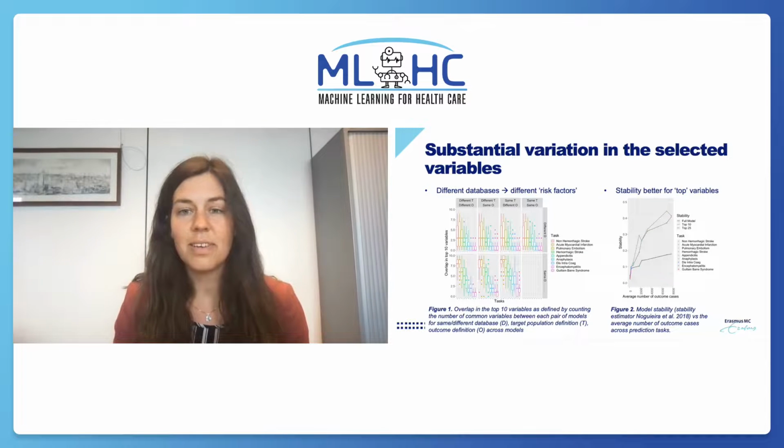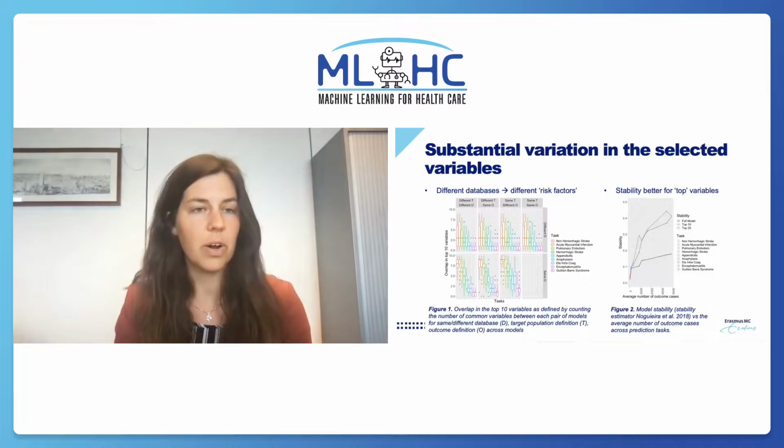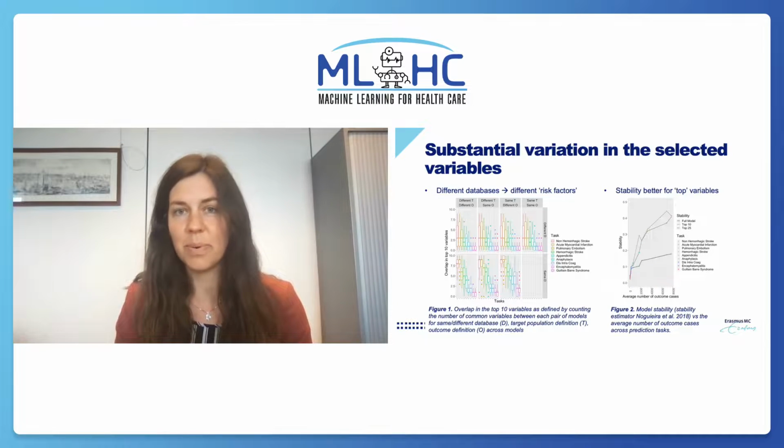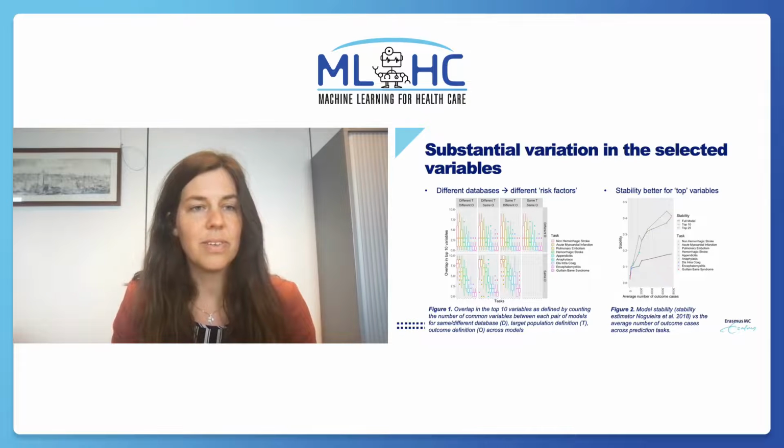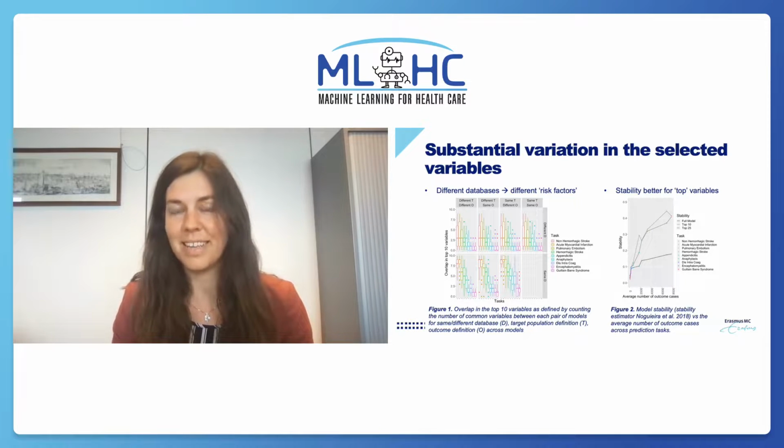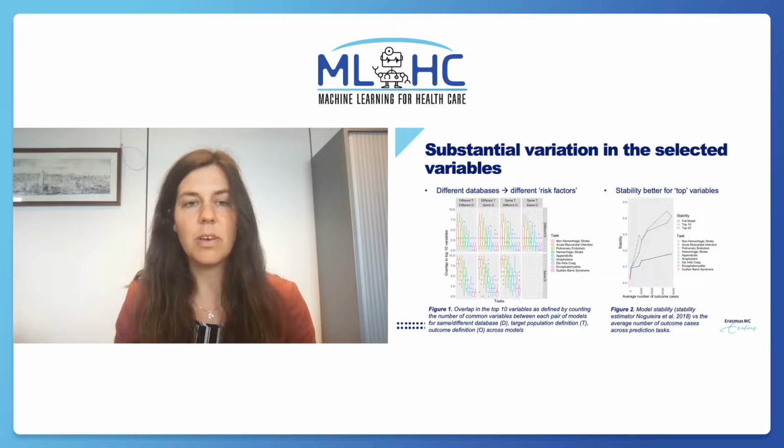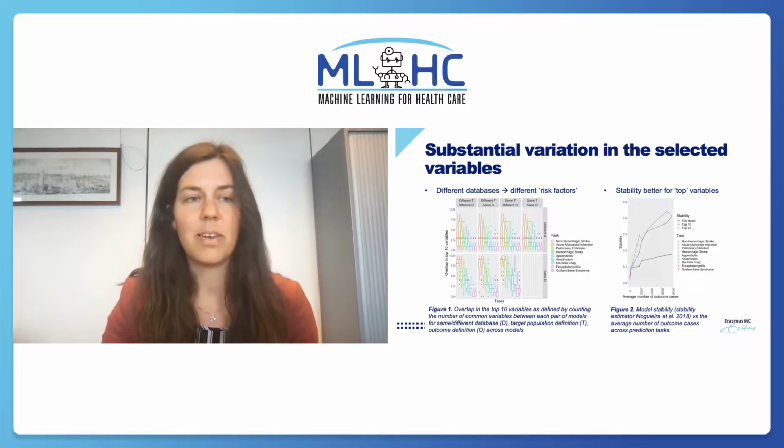The results of our study showed substantial variation in the selected variables across models, as can be seen from the left figure showing low overlap in the top 10 most important variables across models. In particular, this also shows different databases lead to different identified risk factors. Moreover, we found that the full model was even less stable than the top predictors.